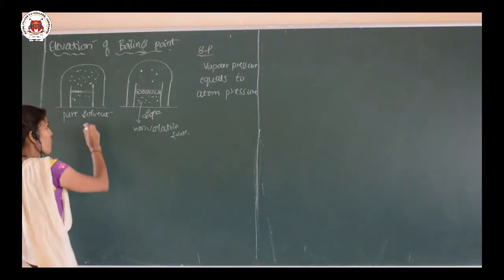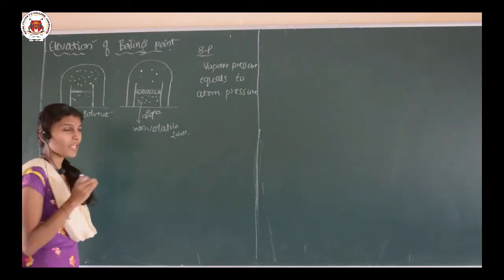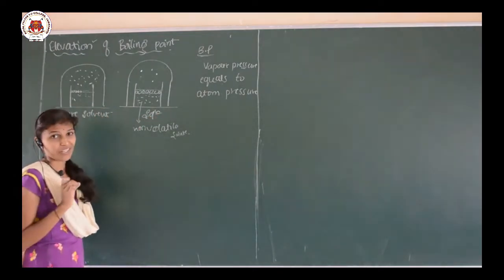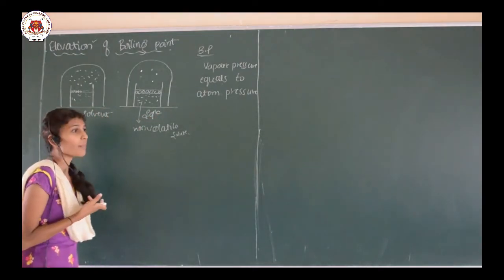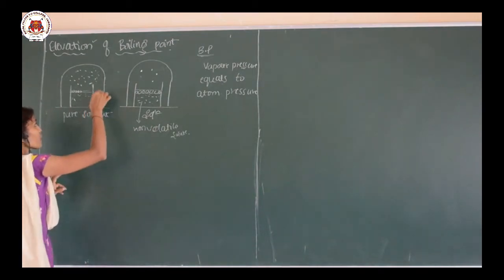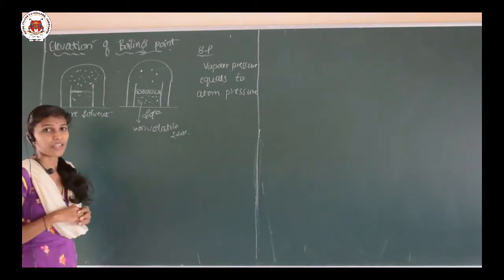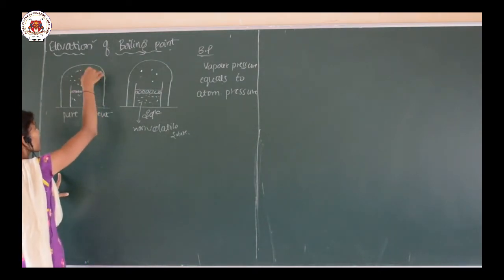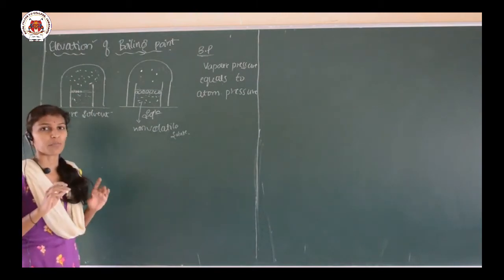Now start boiling the pure solvent as well as the solution, that is the binary solution. We are saying that these two start boiling, and then the boiling point is measured when the vapor pressure becomes equal to the atmospheric pressure.